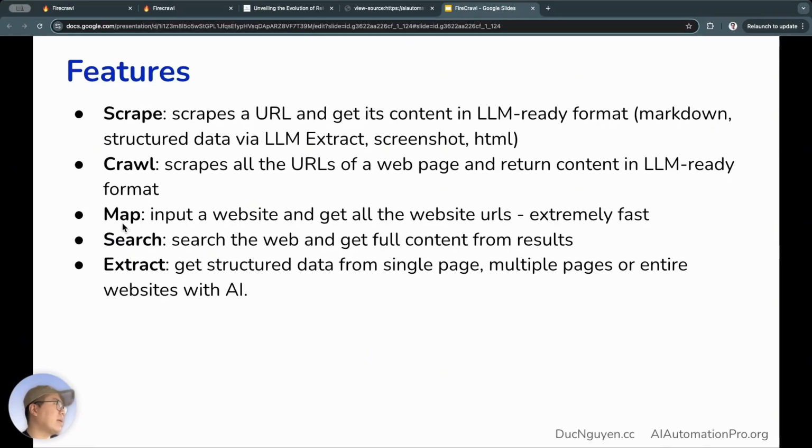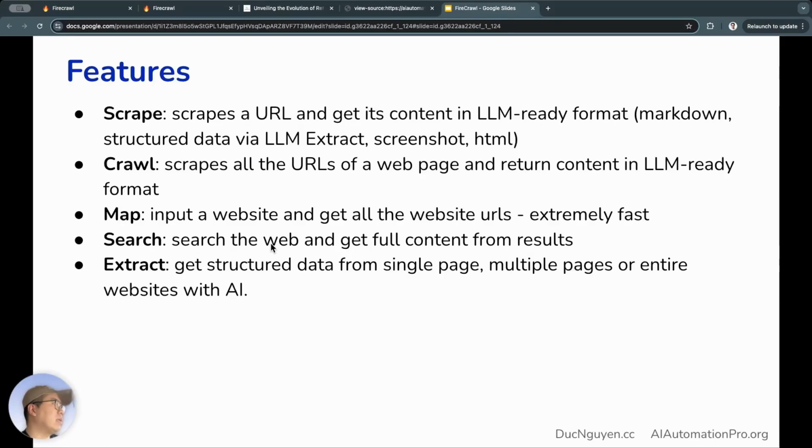The third is map. Map means map, you know. It's when you enter a website address, it will fetch all the URL links on that website. This feature is quite practical for websites where you don't know the sitemap of that website. A sitemap is a file that lists all the URL links on that website. In a bit, I'll show you what that sitemap actually looks like.